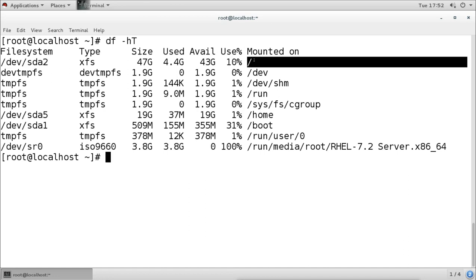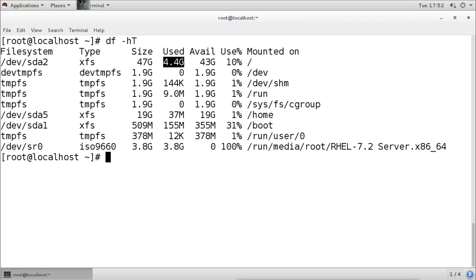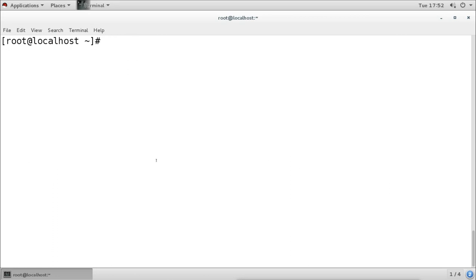Now we know that this partition SDA2 is mounted on slash. Under the slash we have multiple different directories, but it is showing only the total used size. Now we don't know which directory is using how much size. So if we want to see the specific size of a directory, then we can use the du command, with the sh option for human readable. So I want to see the size of the directory called etc. Now it is under the slash.